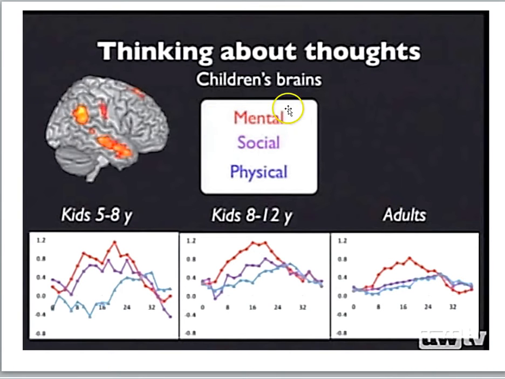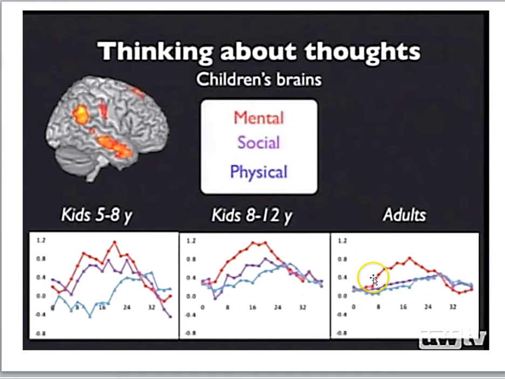So some stories they'll hear are about people having thoughts and beliefs and about mental states. Other stories are about people, but not about their mental states, so what they look like, for example. And then stories about just physical things in the world. And again, we're going to just sort of look at the response of the right temporal parietal junction as the subjects are hearing these stories. So let's take a look at the adults.